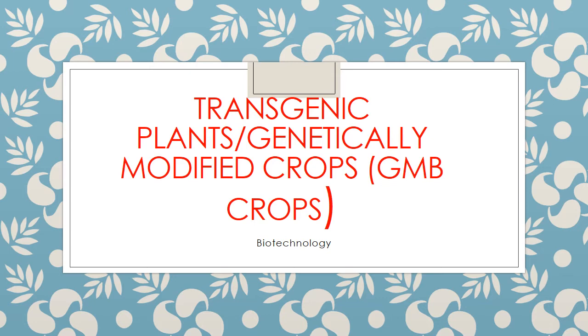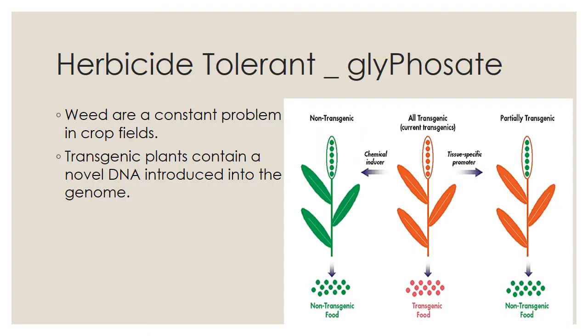Then what did we learn? Some transgenic plants. In this class we are going to see about transgenic plants. Herbicide tolerance, glyphosate. These are some of the products made by the help of genetic engineering. We already learned what genetic engineering is.